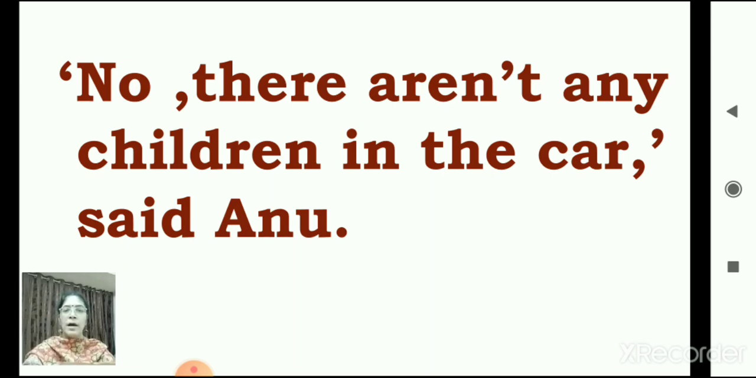Open inverted comma. No, comma. There aren't any children in the car, comma. Close inverted comma, said Anu. Full stop. So these punctuation marks are very important. Otherwise you lose your marks. Okay.